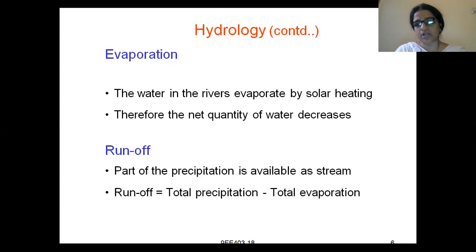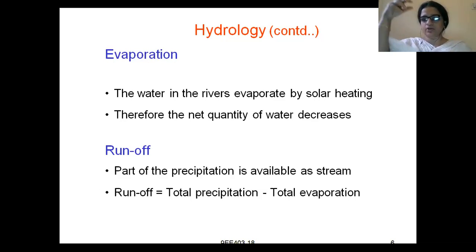Whenever we boil water, we can tell that water is evaporated, and the water is in the form of steam. Boiling water means definitely you'll have fumes above the bowl in which water boils. So we can tell that water is getting evaporated into steam. Right. So similarly, the water in the rivers evaporates by solar heating.